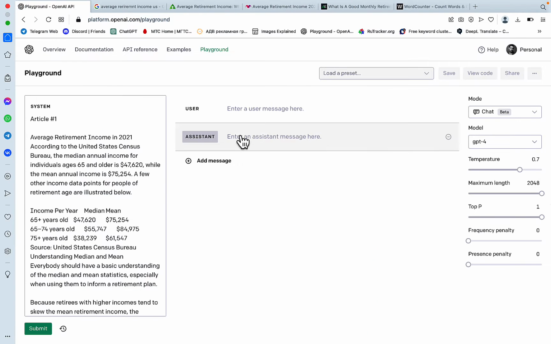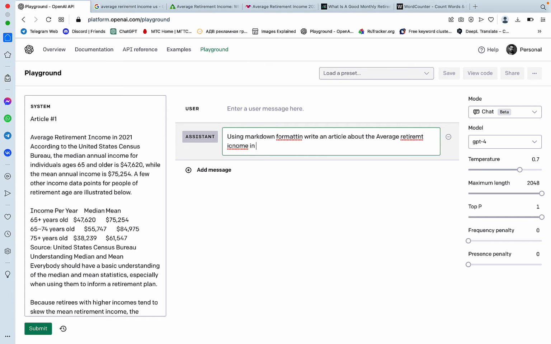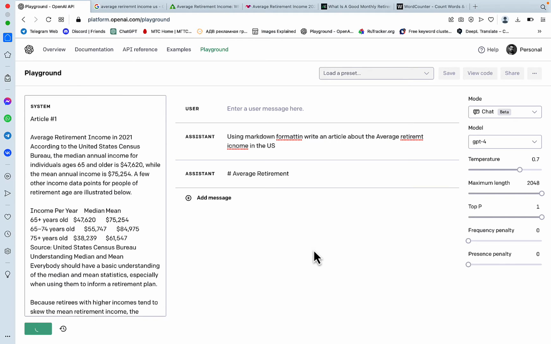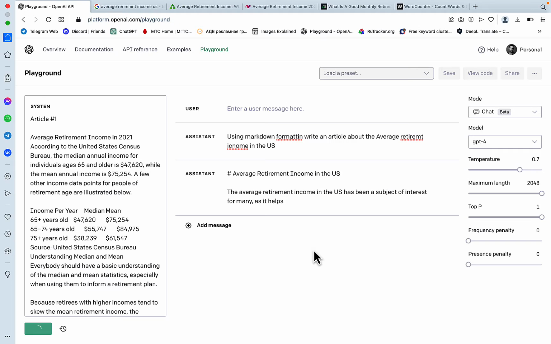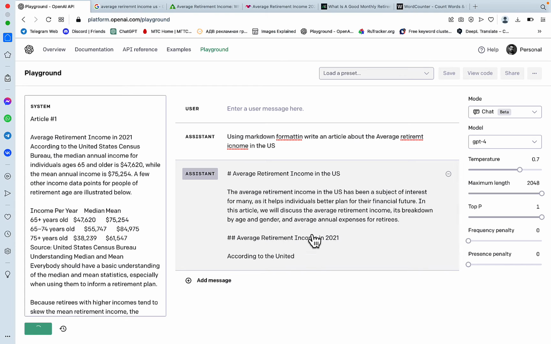Yeah. We'll try maximum length first, and we'll go using Markdown formatting, write an article about the average retirement income in the US, and I've butchered a lot of words here, but doesn't matter. Let's hit submit. And let's see which figures it's gonna pull up.